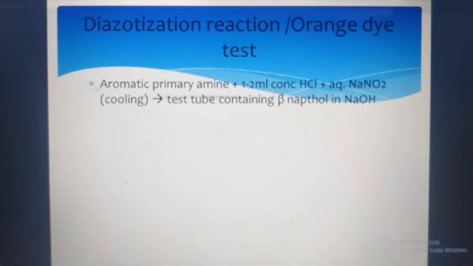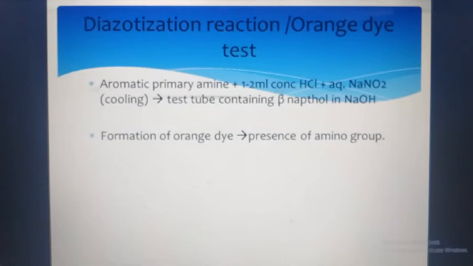They are cooled, and when the aromatic amine, 1 to 2 ml of concentrated HCl and NaNO2 combine together, this combination is then transferred to a test tube, and this test tube already contains the beta naphthol in NaOH. After transferring it into the beta naphthol in NaOH, there is the formation of orange color dye.